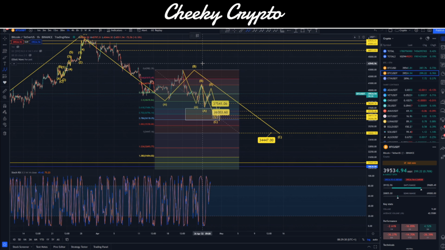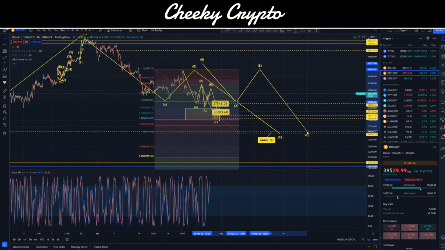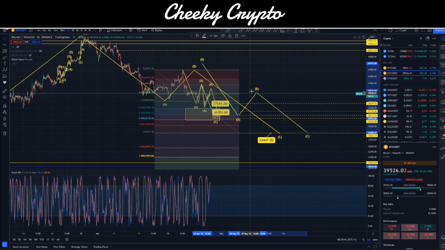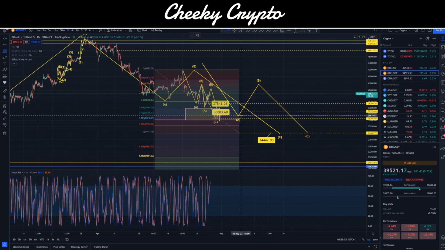So the bigger picture would look something like this, okay, as we head towards our $34,000 range. So let's say we pull down into that $37,000 range, we'd have some kind of ABC bounce going up, and then we pull back down again. Okay, now what we'd like to do is have that as a significant bounce, and obviously we'd have to kind of marry up our expectations here. So let's hypothetically say it is